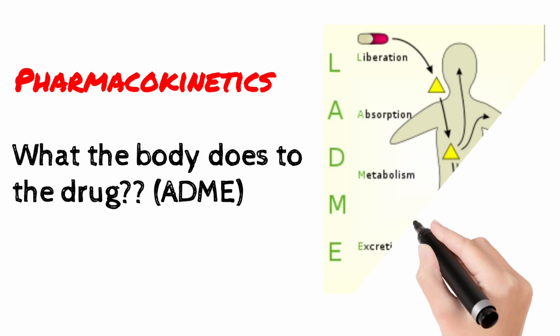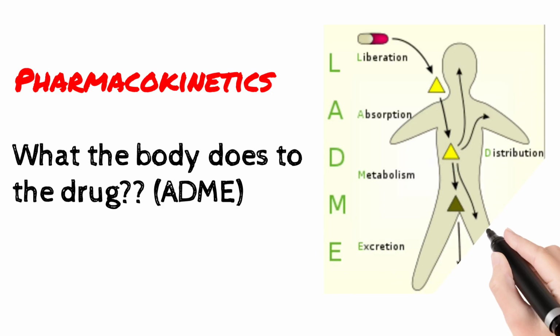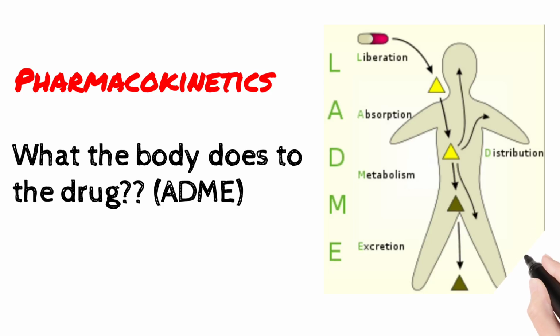Let's see an example. When a patient is administered a drug, it will disintegrate in the GIT, then dissolve, then be absorbed into systemic circulation, then distribute and then metabolize in the liver or kidney, then be excreted. It is the process which we call pharmacokinetics.